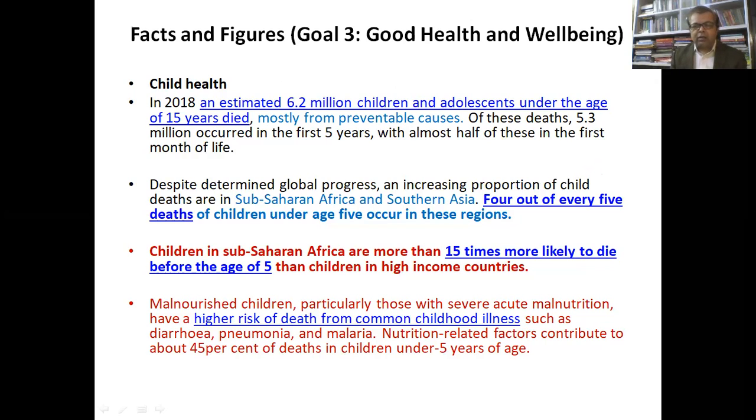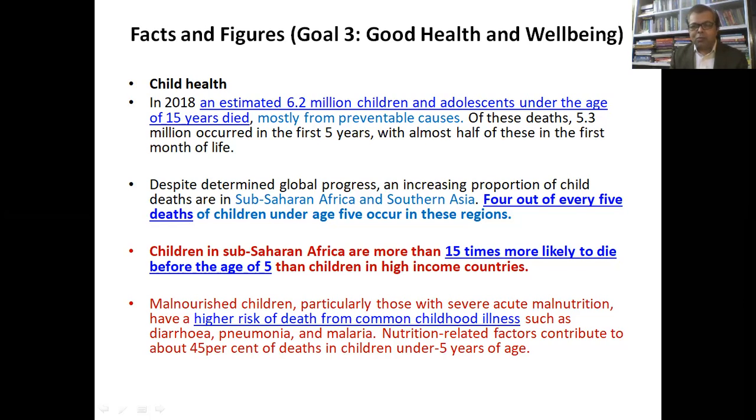Now there are certain facts related to the state of health and well-being globally. We need to keep in mind these facts and figures because these facts and figures actually compel us to think of those targets and goals. These are divided in three, four categories. First, we'll talk about the child health related facts and figures. In 2018, an estimated 6.2 million children and adolescents under the age of 15 years died, mostly from preventable causes.